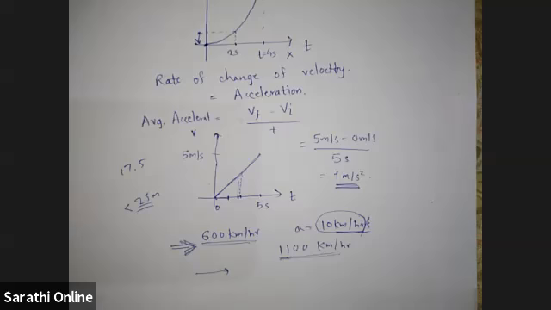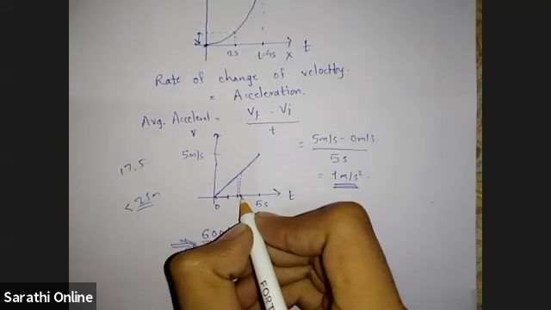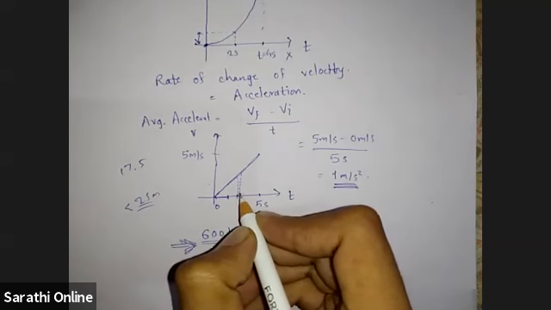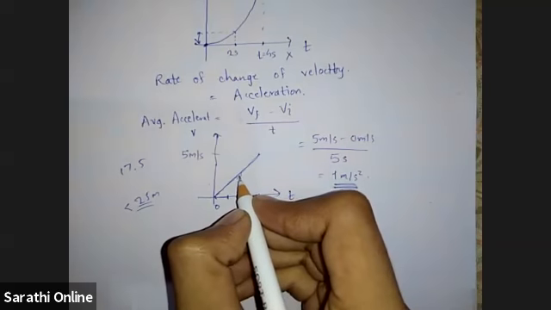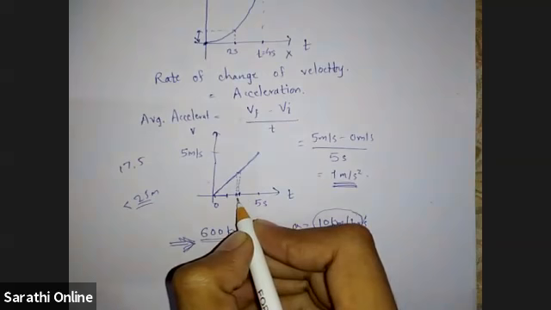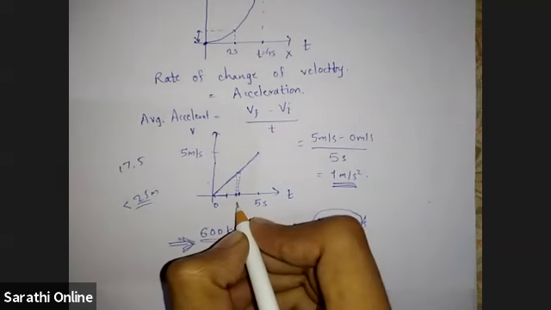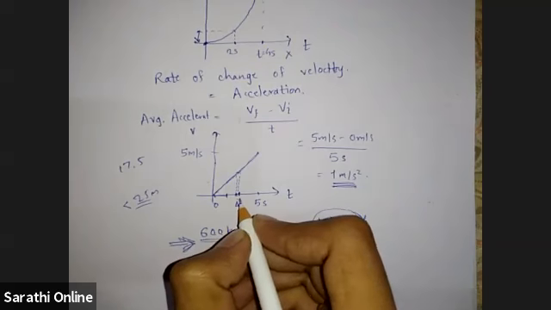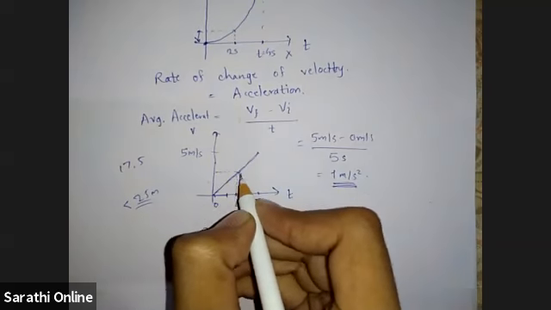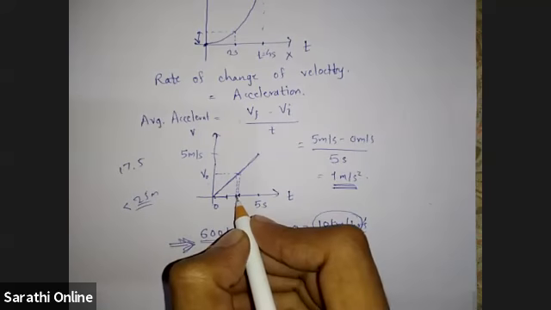Okay, so the answer is not coming yet, so we are going to see. Let us say this is a very small interval of time, so approximately we can assume that the velocity is constant for this small interval of time. Let us say this is delta t, very small, and the velocity at this point is some v naught. So what will be the distance traveled in this small interval of time?